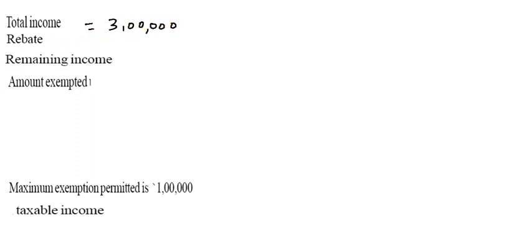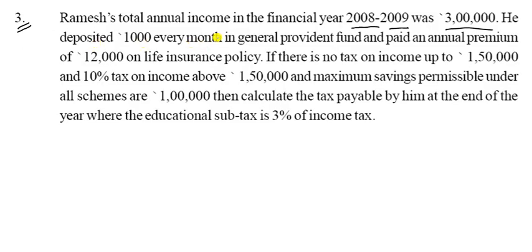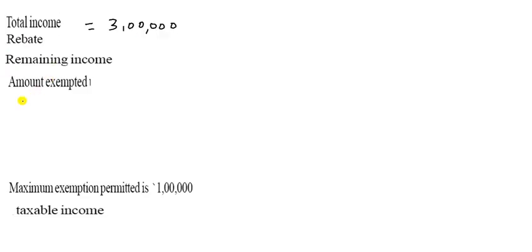So rebate. He deposits 1000 rupees every month in GPF. So in GPF, how can we find? GPF is 1000. So you can write here GPF. It is 1000 into 12. So it becomes 12,000.